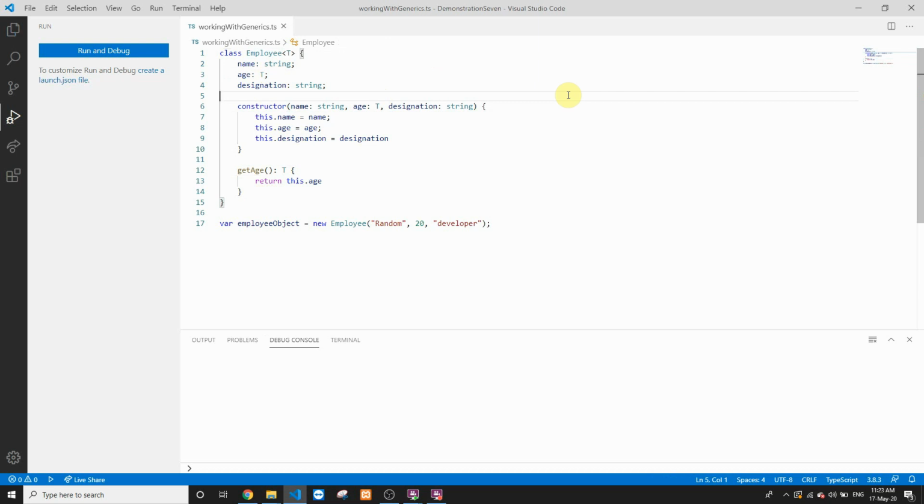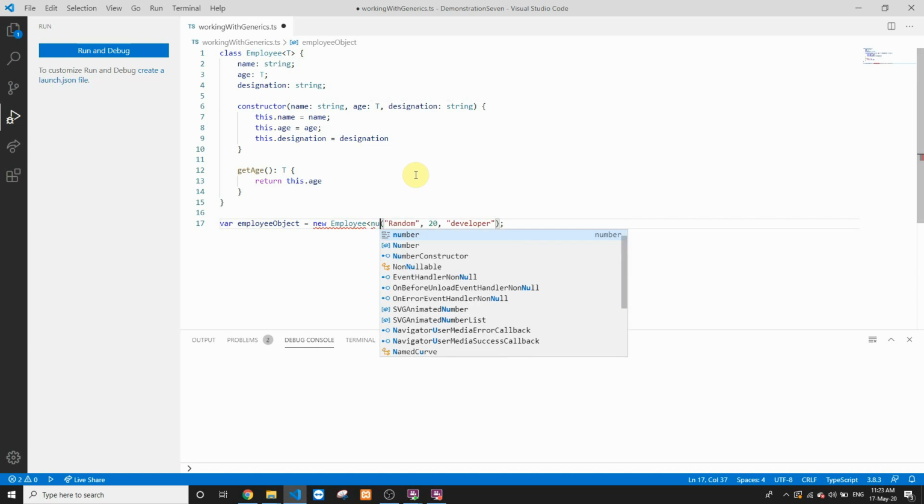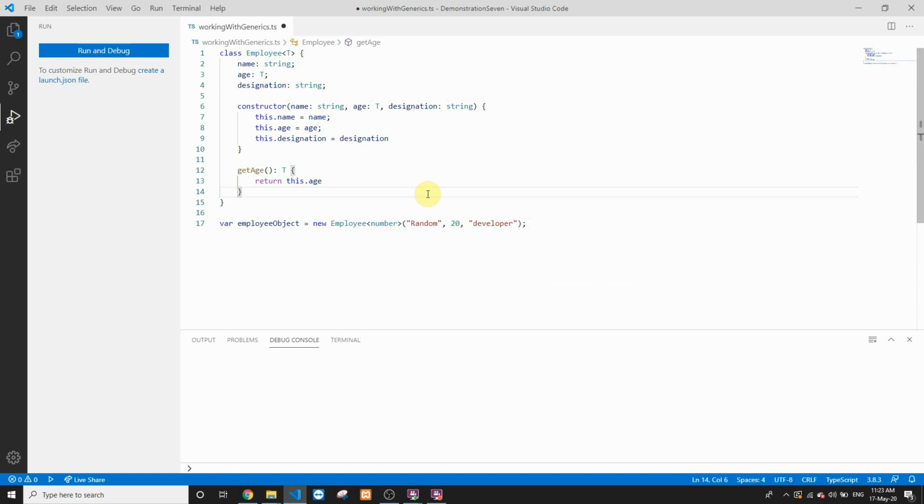But when we are using generics, while creating this object we have to provide the type information over here. So we'll say that this type T is of type number. Once you pass number over here, it denotes the value of this capital T, so this age would be substituted with number. Again, the return type of getAge is number, and this input parameter becomes type number.